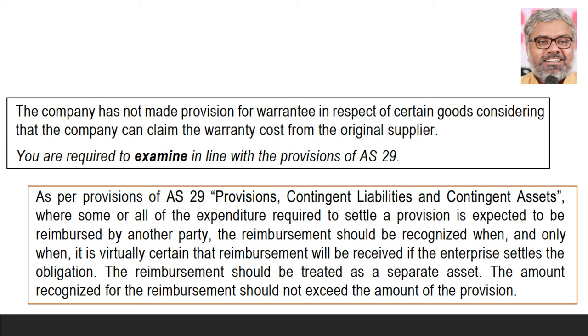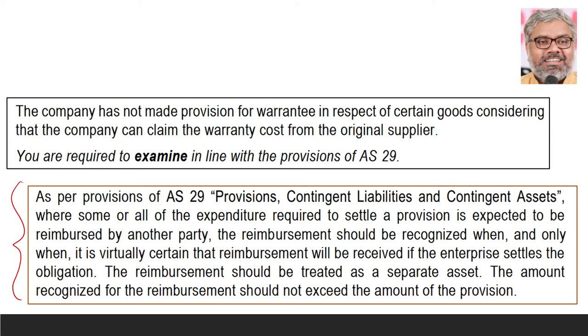Of course, we have to conclude that by writing what is there in the accounting standard. So this is the text of the actual AS 29 provision related to reimbursements. As per this, where some or all of the expenditure required to settle a provision is expected to be reimbursed by another party, the reimbursement should be recognized when and only when it is virtually certain that reimbursement will be received if the enterprise settles the obligation.